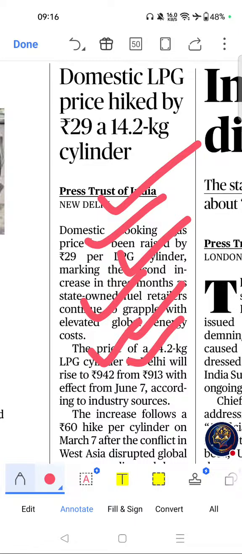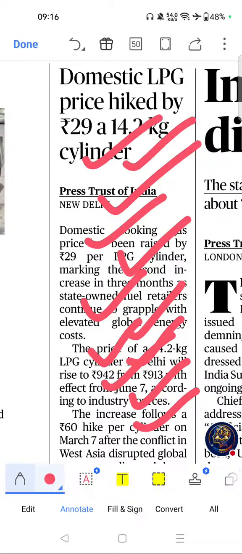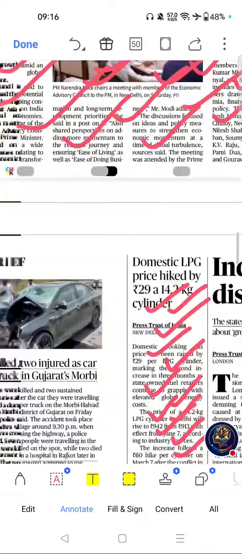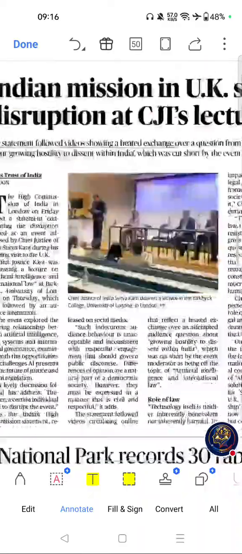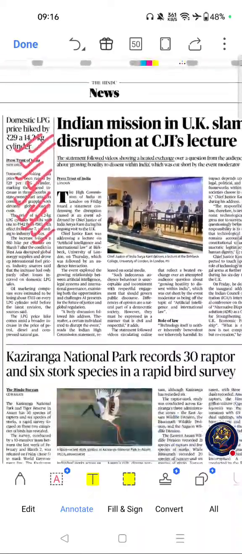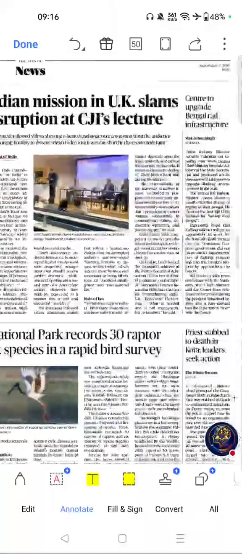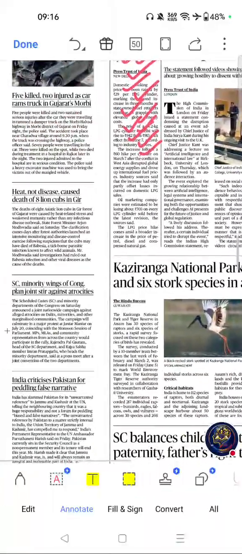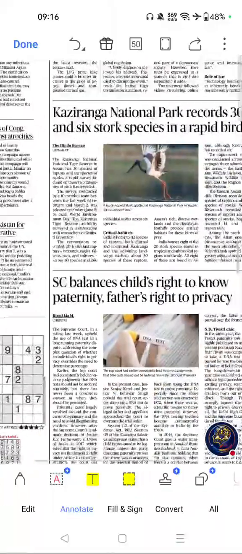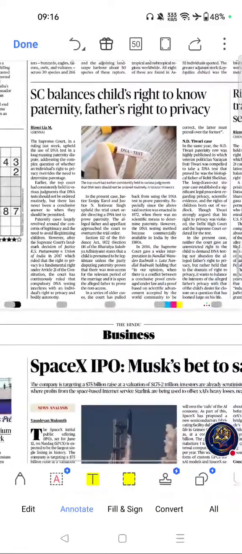Key themes are LPG pricing, inflation, energy security, oil marketing companies and West Asia crisis. Please go through this topic. Next important article of this page was this one.